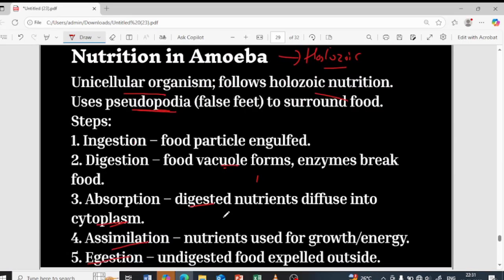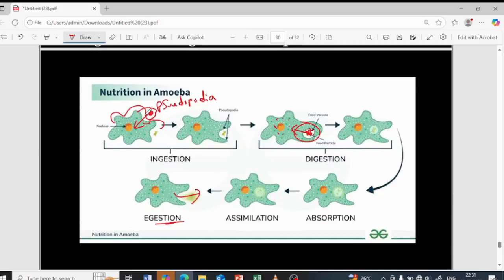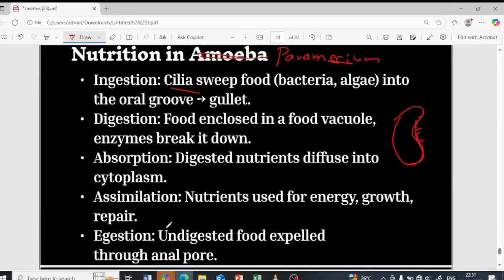We learnt about amoeba. So amoeba will be having the pseudopodia, and with the help of the pseudopodia they will sweep the food inside the body of the amoeba, and in the food vacuole the digestion is taking place. After breaking down the food, that will move to the cytoplasm, which is called absorption, and then that absorbed food is used up by the body of the amoeba for growth as well as development, and that is called assimilation. And whatever undigested food has to be eventually removed out of the body, and that process is called egestion.